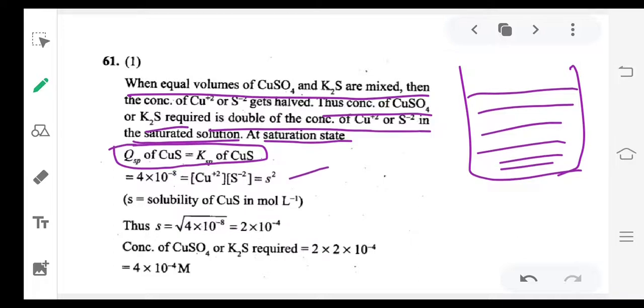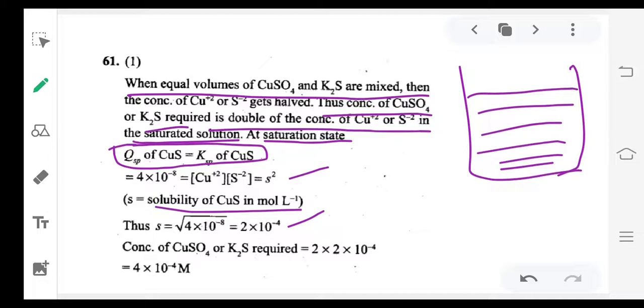So from the formula KSP equal to S square, solubility of CuS in moles per liter you can calculate, that is 2 into 10 power minus 4. So in saturated solution, Cu2 plus or S2 minus concentration should be 2 into 10 power minus 4.